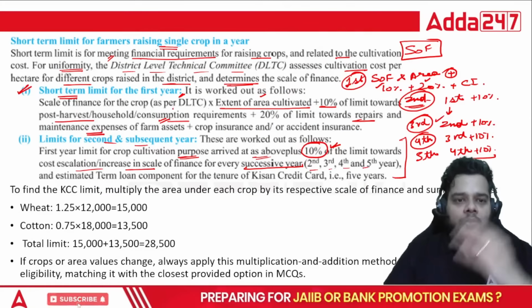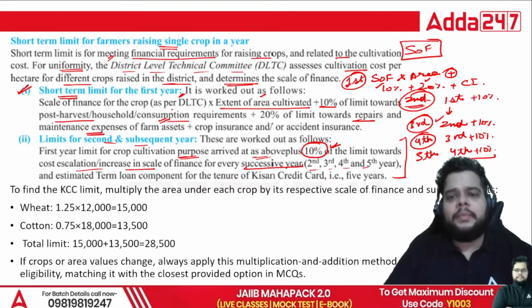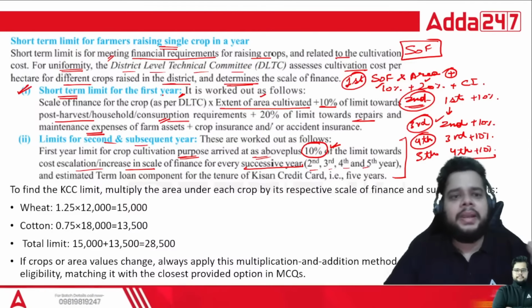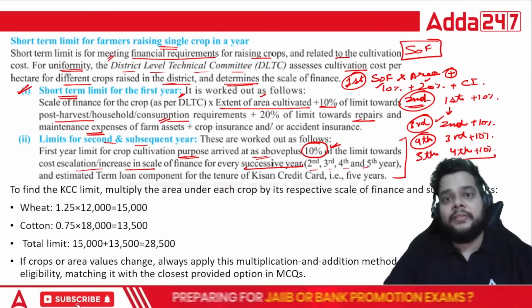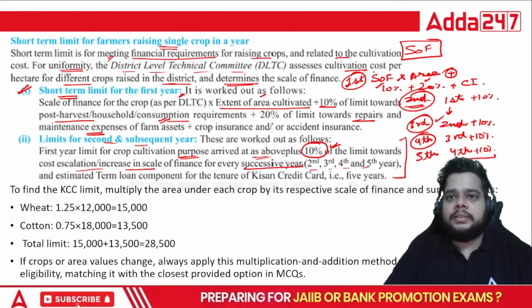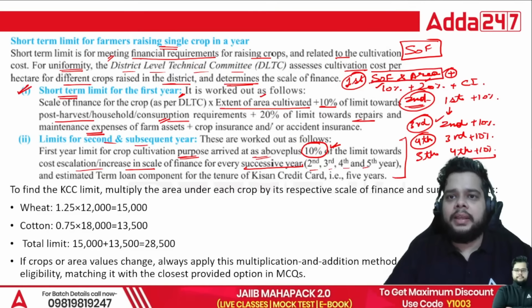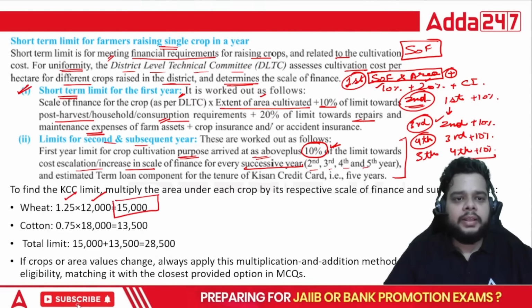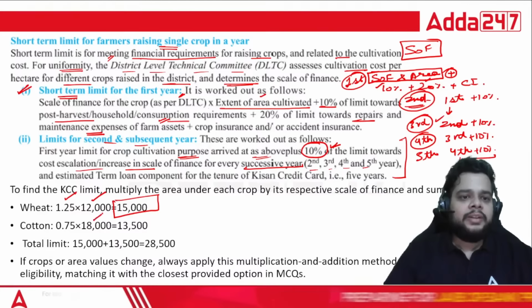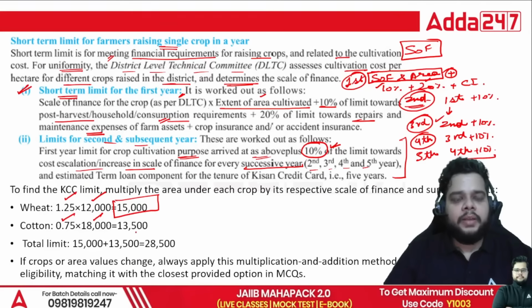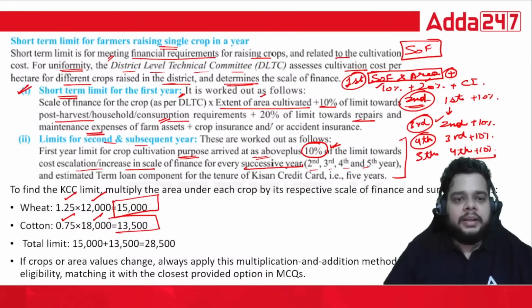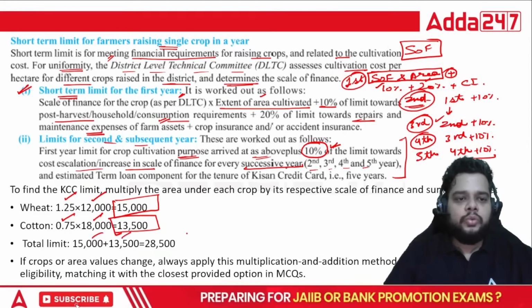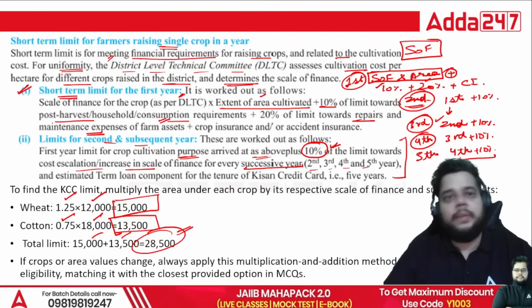Okay. So when I talk about the KCC limit, how will you calculate it? Just multiply the scale of finance with the area. Simple. The scale of finance was 12,000 for wheat. Area was 1.25. The limit will be 15,000 for wheat. The scale of finance was 18,000 for cotton, multiplied by 0.75. The answer will be 13,500. Just add these two limits. You will get 28,500 as the KCC limit.